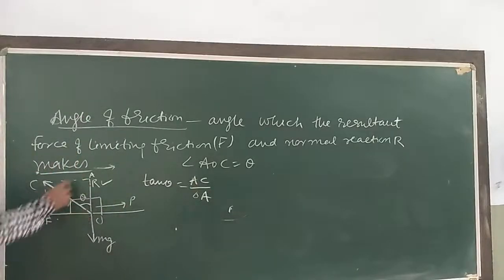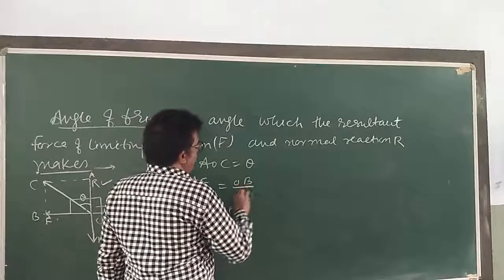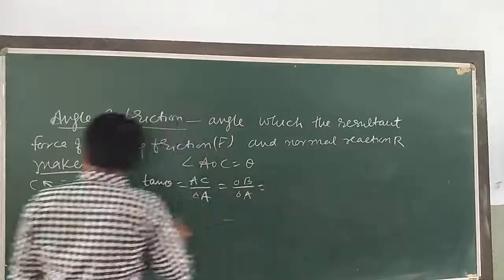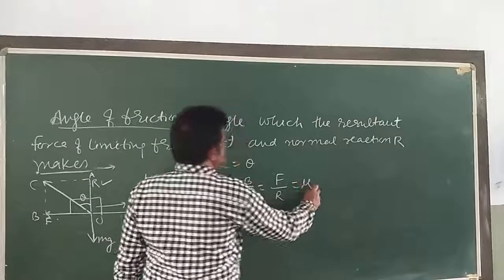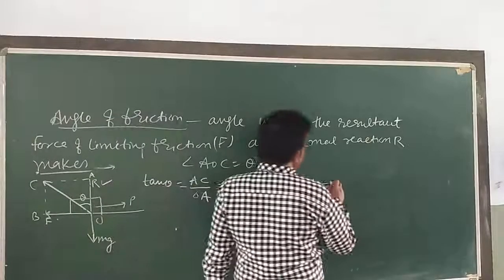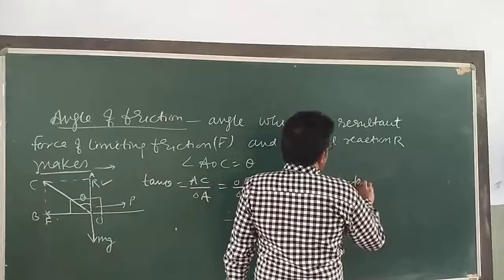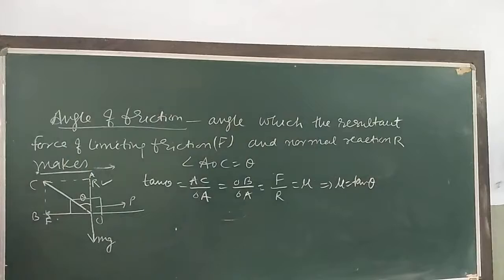AC is OB, so OB upon OA. OB is F and OA is R, so mu comes out to be F by R. So mu is equal to tangent theta, where theta is the angle of friction.